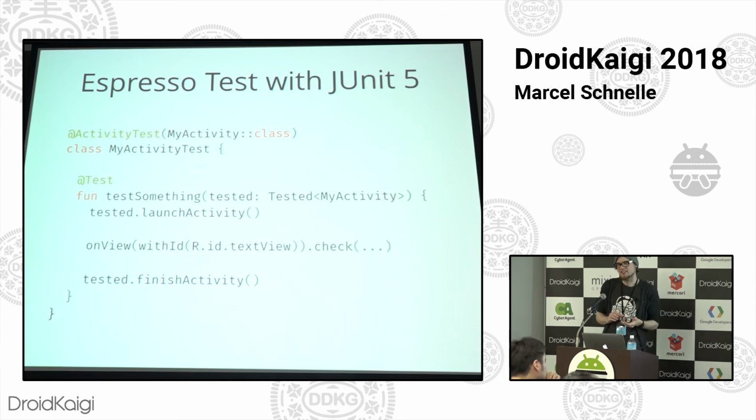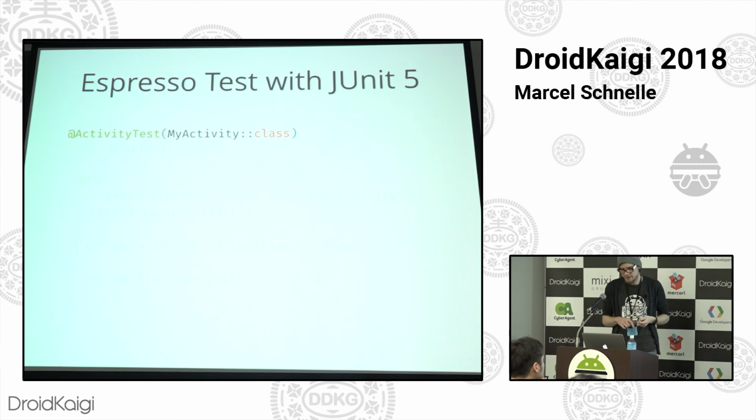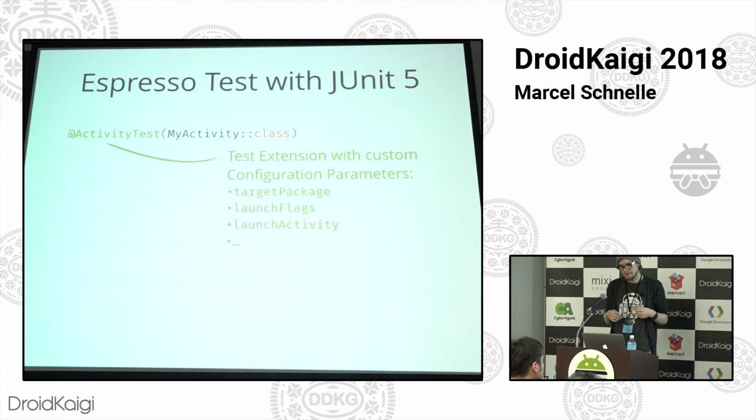So it's pretty much the same thing, but it's just using the JUnit 5 concepts behind the scenes now. This is my current conception of what this could actually look like once the Android team actually gets around to doing it properly. So at the top, you got your annotation activity test, and then in parentheses, the class of the activity under test. And this is a test extension which has the common configuration options that you use the activity test rule for. So you can say, hey, don't launch this activity automatically, or here's the target package. So it's basically a one-to-one copy of what the activity test rule could do. You just specify it on the annotation now.